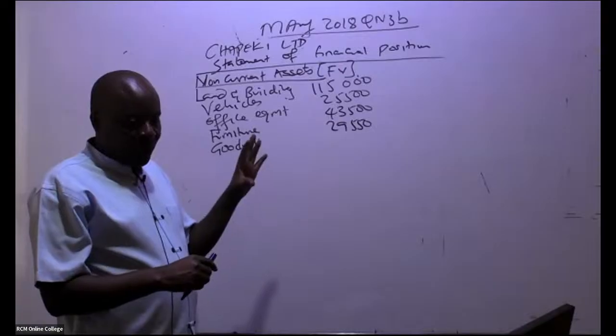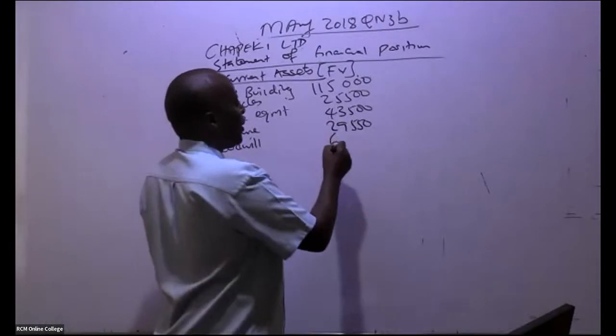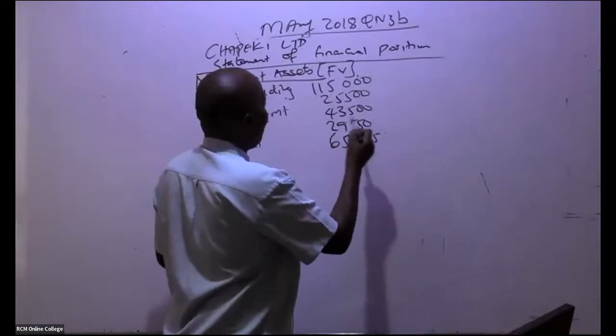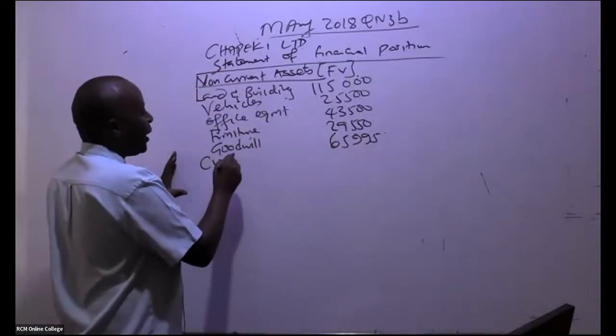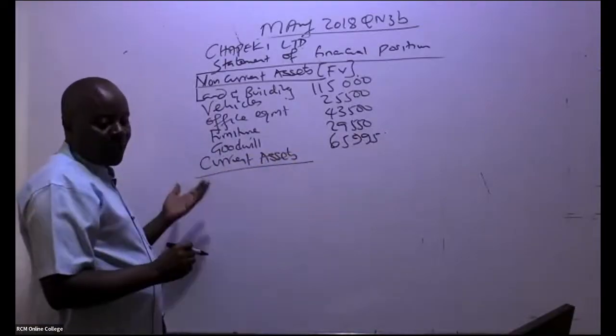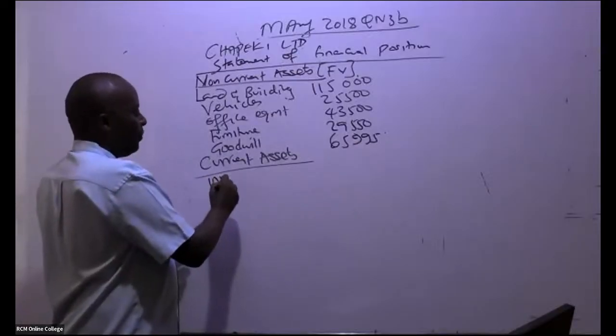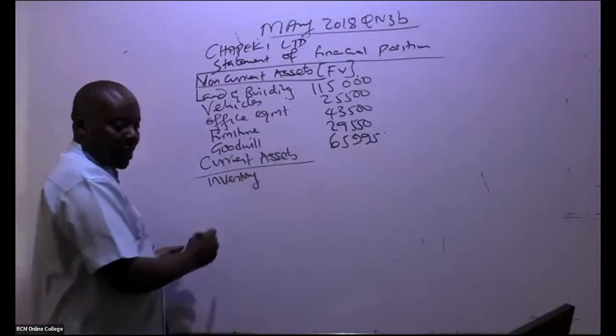We got goodwill, 65,995. So from there, you go to current assets. We pick them. We have inventory. Inventory, you have to be very, very careful.